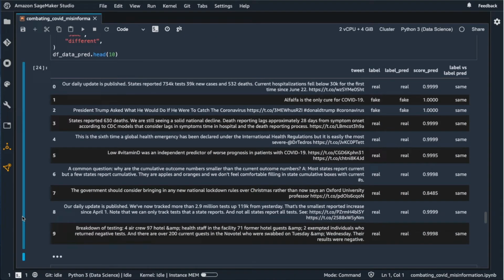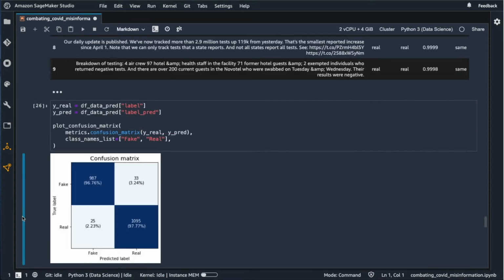Now let's plot a confusion matrix to visualize the results. We can see that there is good separation between classes. In the top left, we have what's classified correctly as fake, and in the bottom right, we have what's classified correctly as real. In the top right, we have tweets that should be classified as fake but were classified as real, and in the bottom left are those that should be classified as real but were classified as fake.